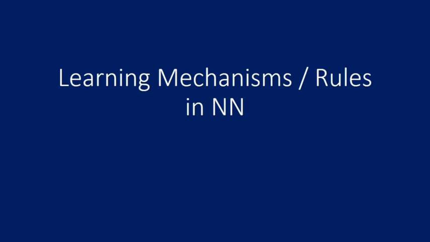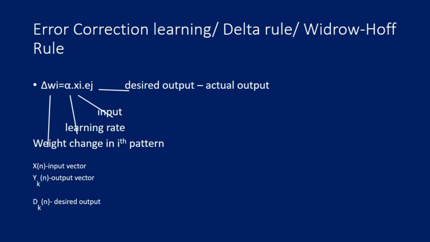Learning rules in neural network. So now let us start. So the first one given here is error correction learning, or we can say delta rule, or even we can